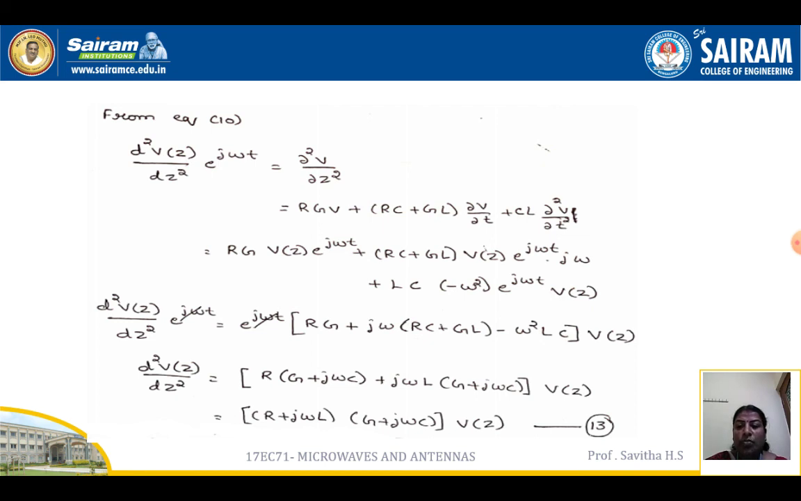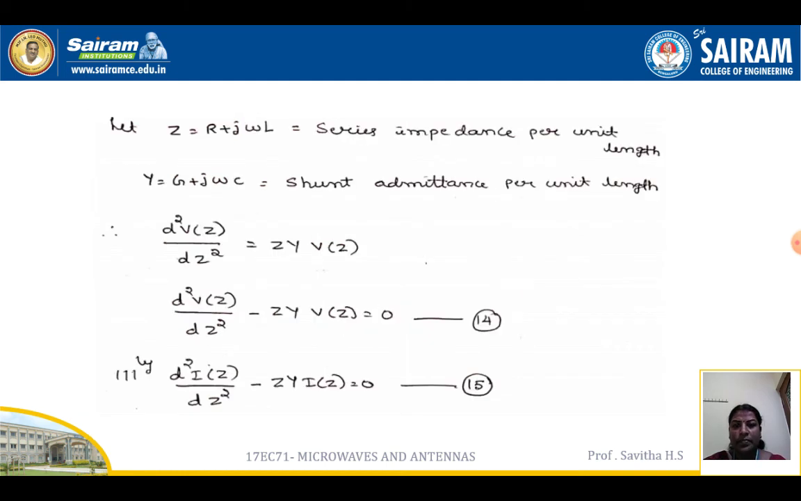So e to the power of j omega t on both sides will cancel. So d square V of Z by dz square is equal to R into (G plus j omega C) plus j omega L into (G plus j omega C) into V of Z. Therefore, the terms will be (R plus j omega L) and (G plus j omega C) into V of Z. So we know that already Z is equal to R plus j omega L and Y is equal to G plus j omega C. So d square V of Z by dz square is equal to ZY into V of Z.